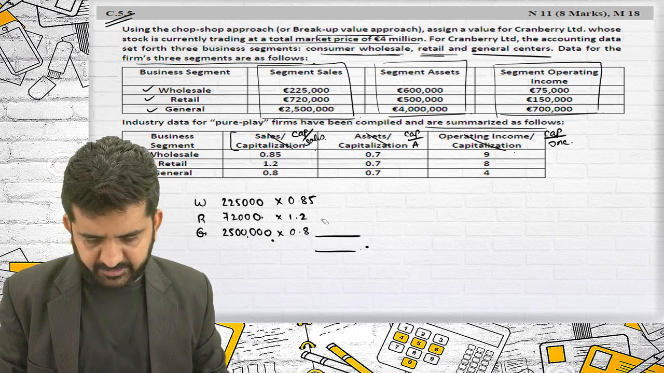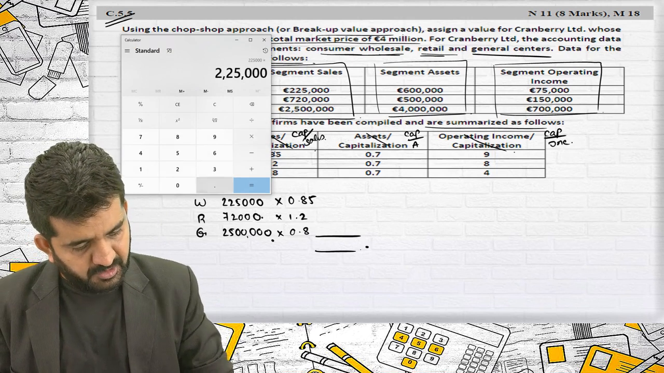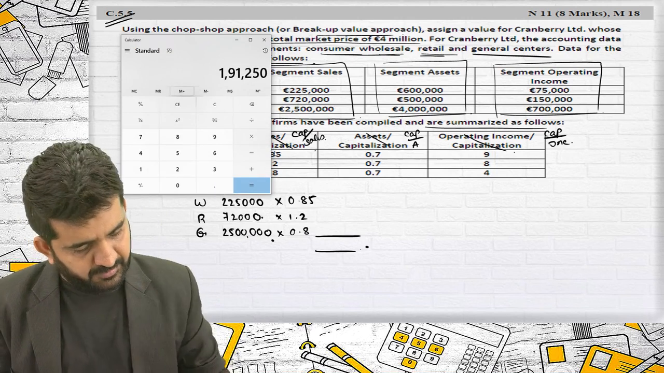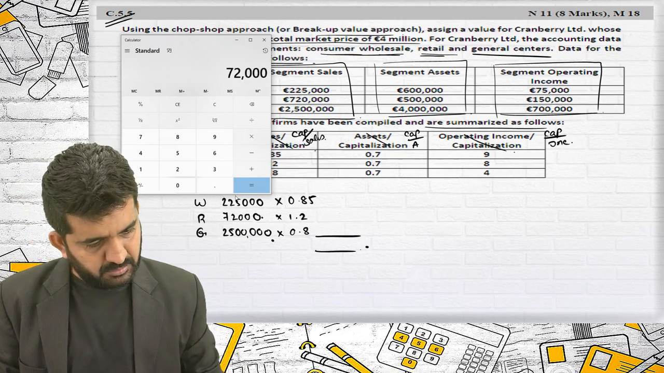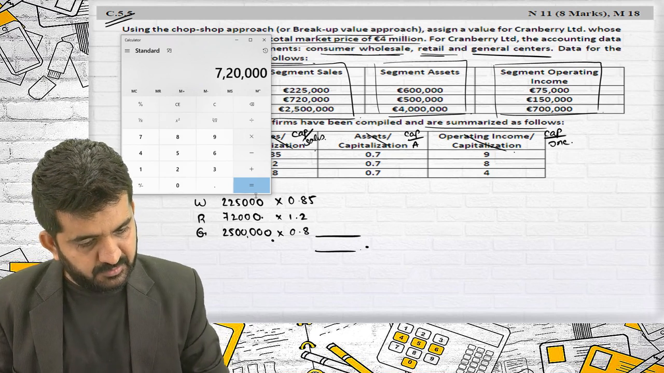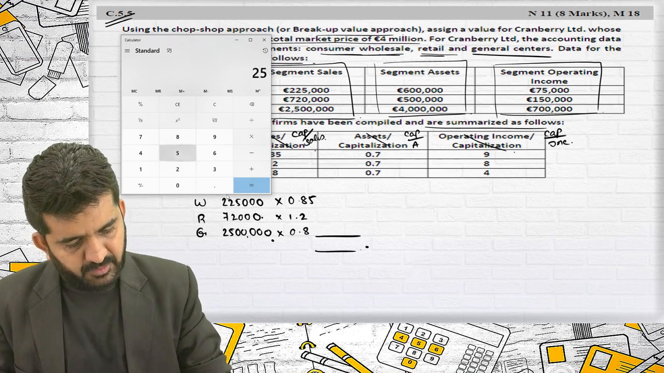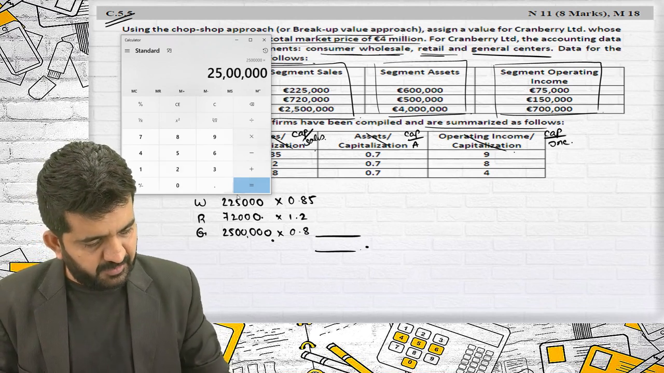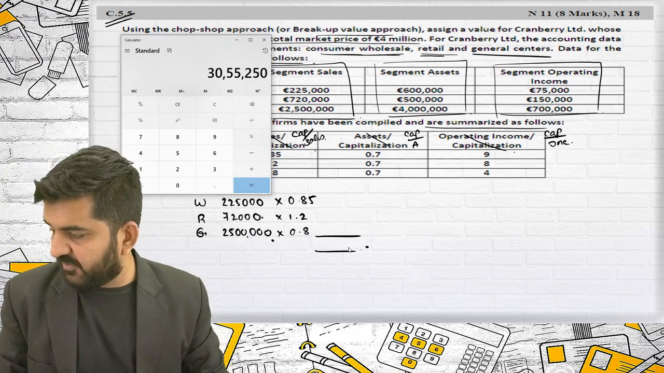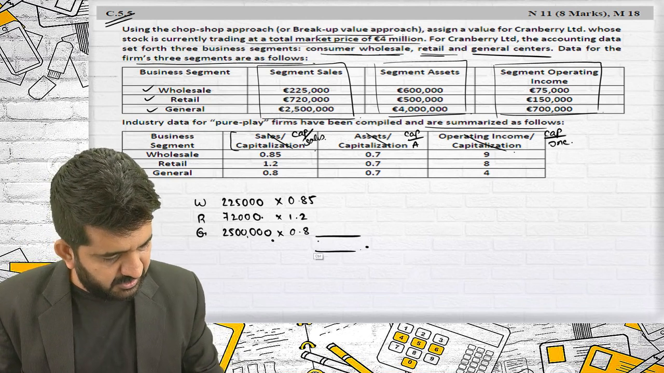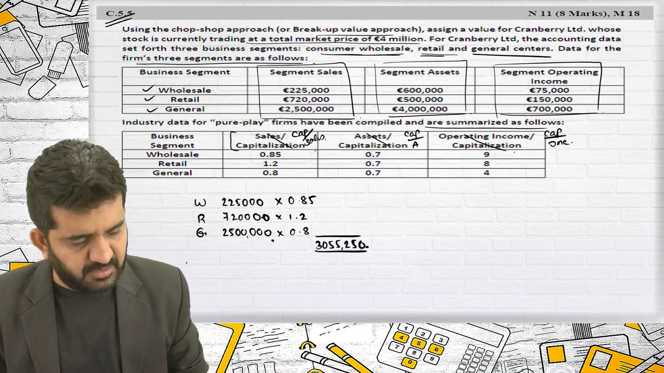I think the answer is incorrect. Again, 2,25,000 multiplied by 0.85 plus 7,20,000 multiplied by 1.2 plus 25 lakhs multiplied by 0.8. The total is 30 lakh 55,250.